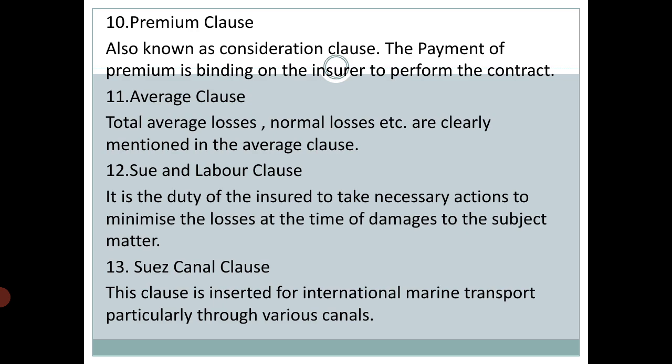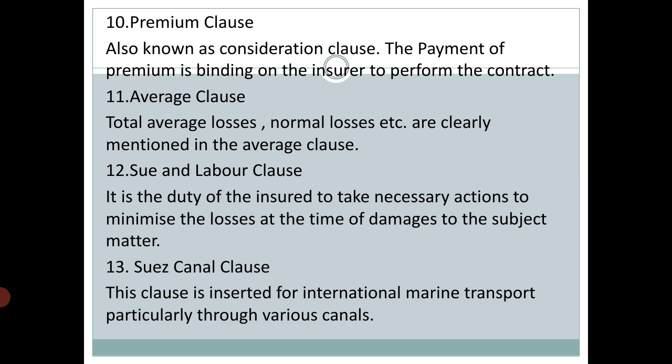Then the sue and labor clause. In marine insurance, it is the duty of the insured to take necessary actions to minimize the loss at the time of damage to the subject matter. Sue and labor clause means whenever the insured thinks that the vessel is not proper or needs to be repaired somewhere, he is supposed to do it.